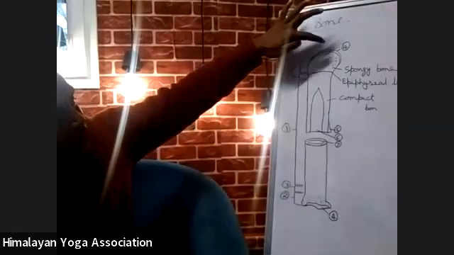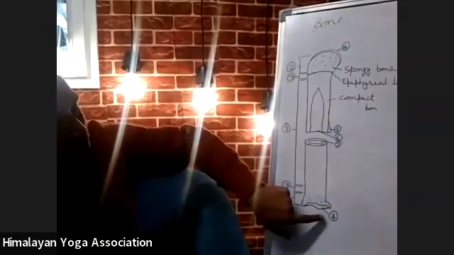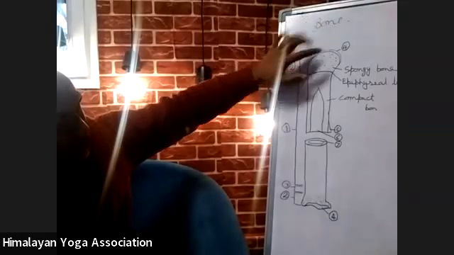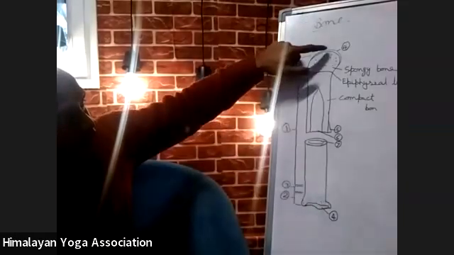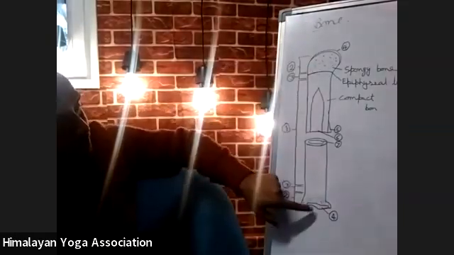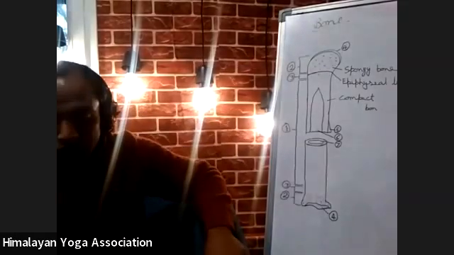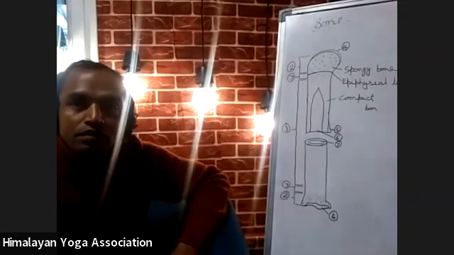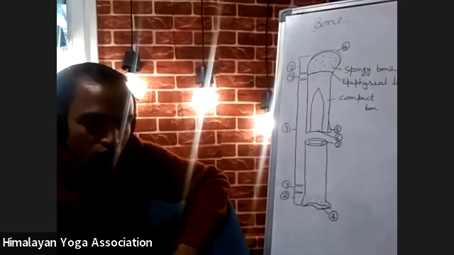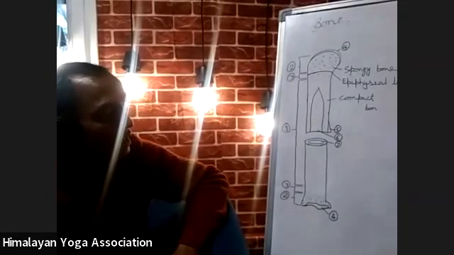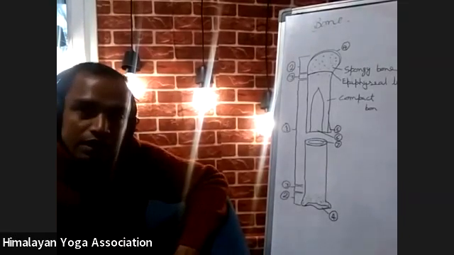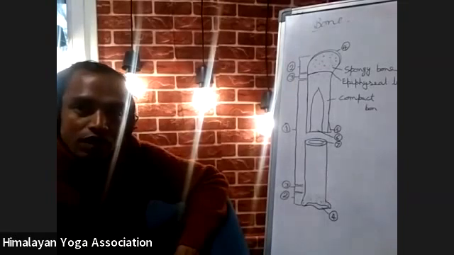And the fourth number is articular cartilage. It is present at the proximal and distal end of bone. Articular cartilage. ARTICULAR, articular cartilage. CARTILAGE, articular cartilage.